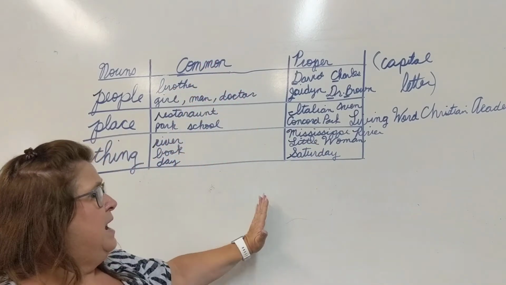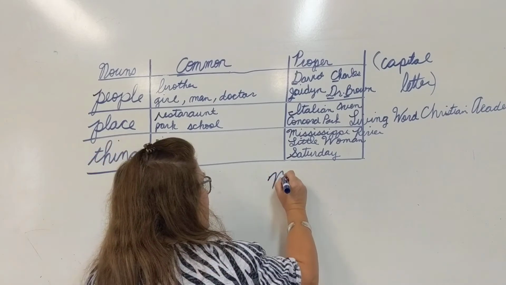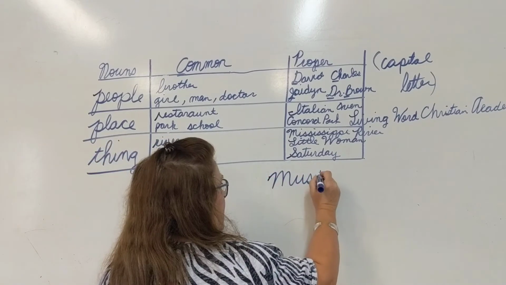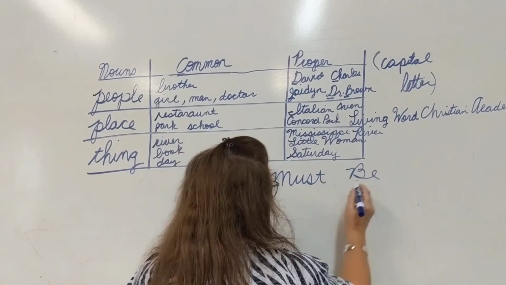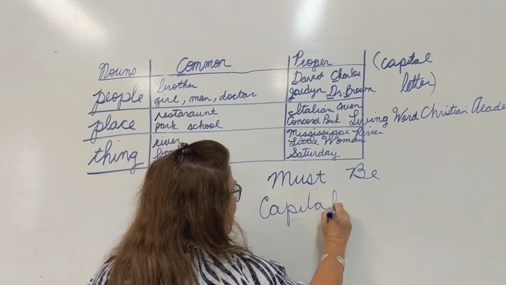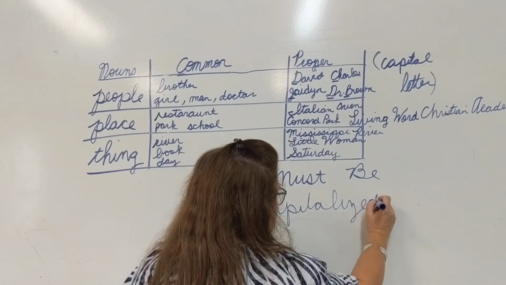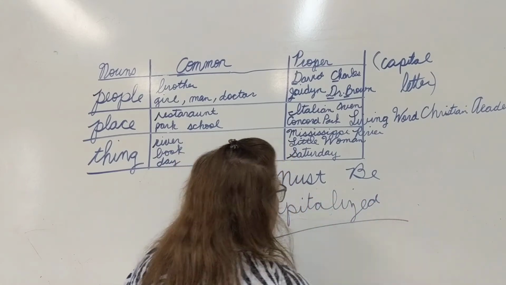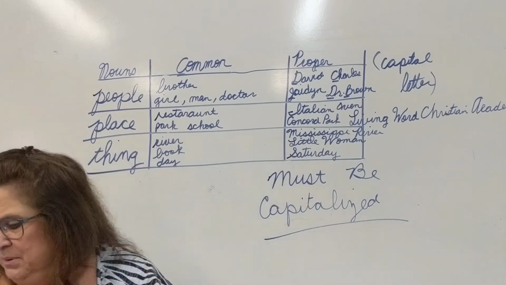So proper nouns, everybody say must. Everybody say be. And everybody say capitalized. When you write a proper noun, it must be capitalized.